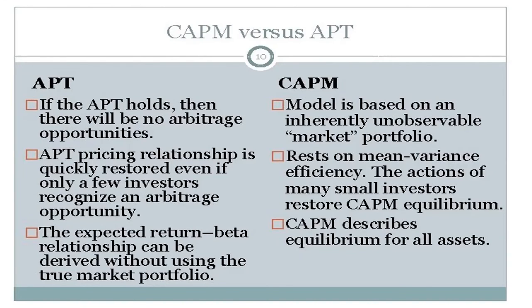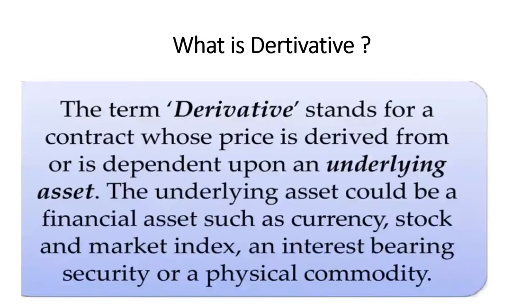I hope you have first understood what a derivative is. As the word suggests, a derivative refers to something derived. Sorry, a little spelling mistake there; this T is not there. The term derivative stands for a contract whose price is derived from, or is dependent upon, an underlying asset. Deriving a value from an underlying asset is called a derivative.